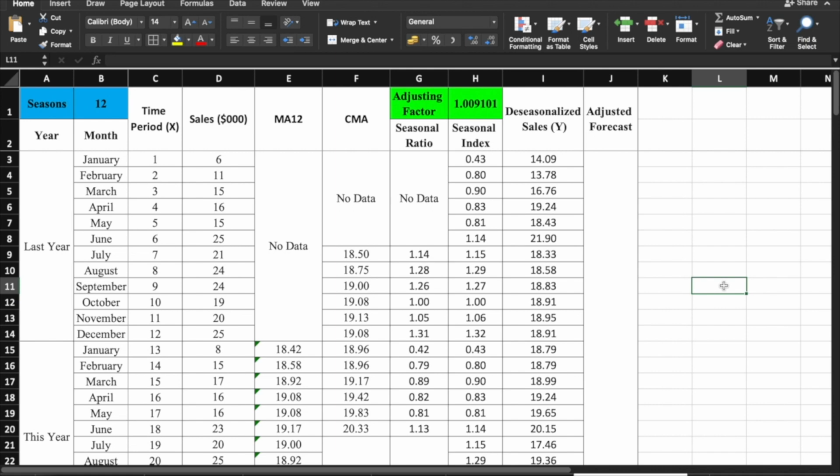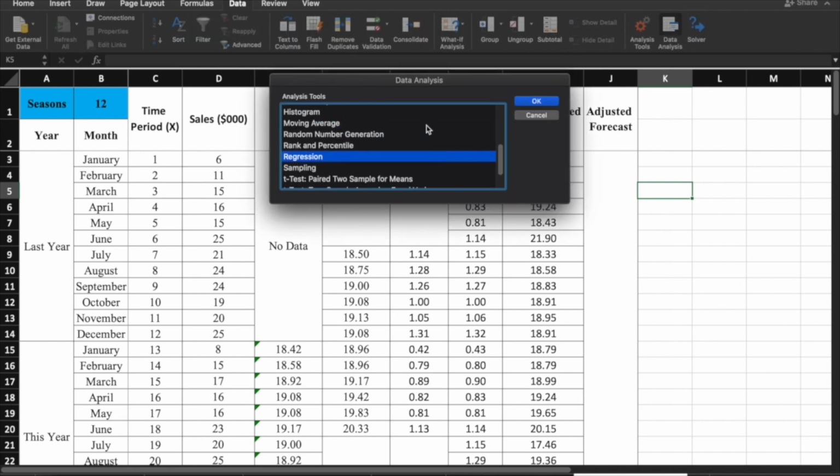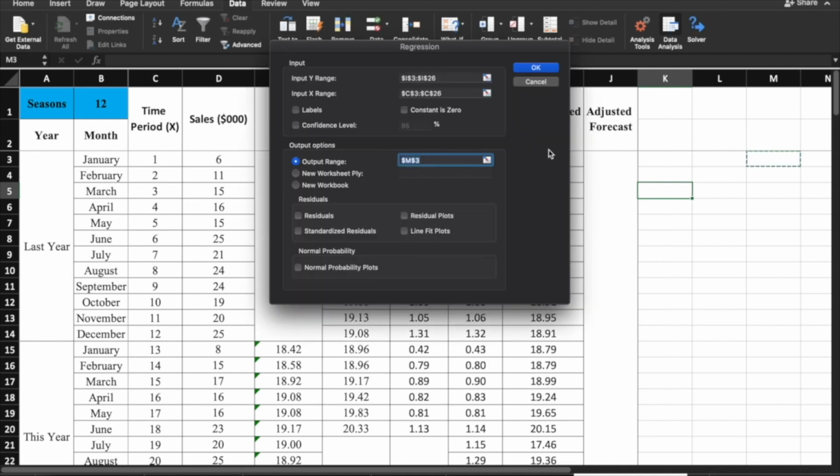What we're going to do now is to use the function ng Excel regarding data analysis dahil natuturo naman sa inyo yung malalim na definition or concepts and principles of having the regression analysis. If you have some recap, just click the link above or below this video, sa video description. So, ito po tayo. Punta sa data, and of course, the data analysis. So, choose here, regression. Then, set OK.